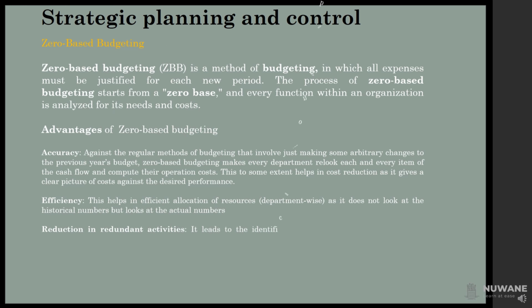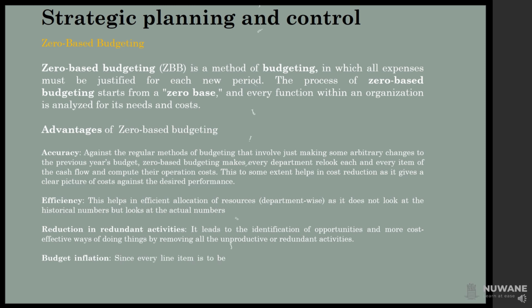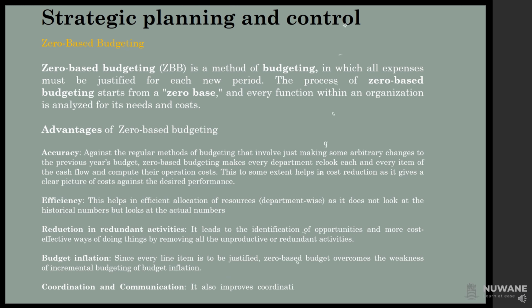Reduction in redundant activities. It leads to the identification of opportunities and more cost-effective ways of doing things by removing all the unproductive or redundant activities. Budget inflation. Since every line item is to be justified, zero-based budgeting overcomes the weakness of incremental budgeting of budget inflation. Coordination and communication. It also improves coordination and communication within the department and motivates employees by involving them in decision-making.